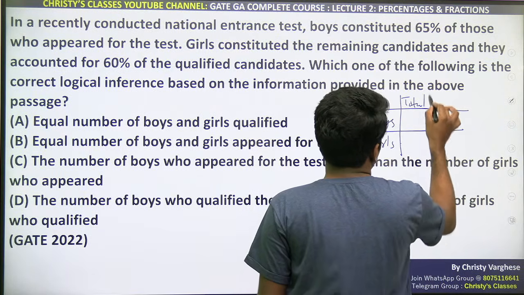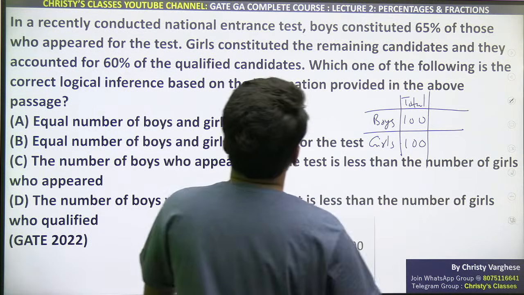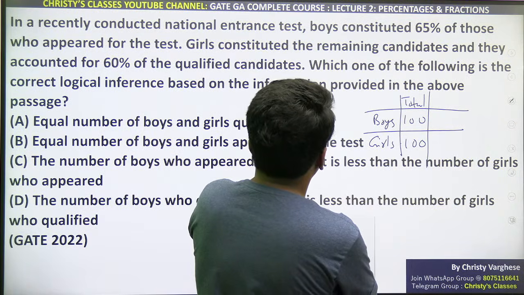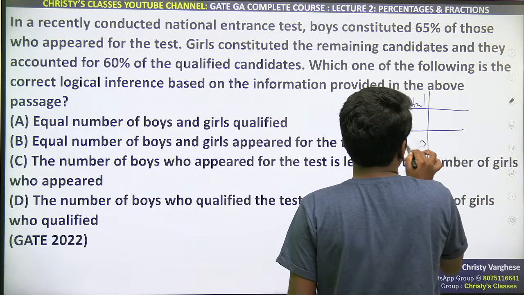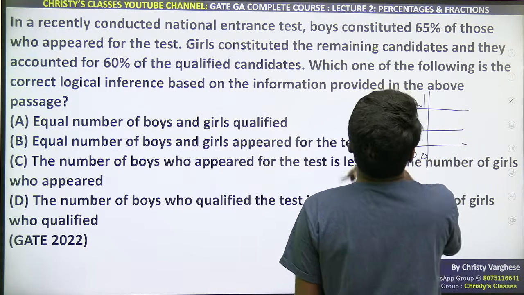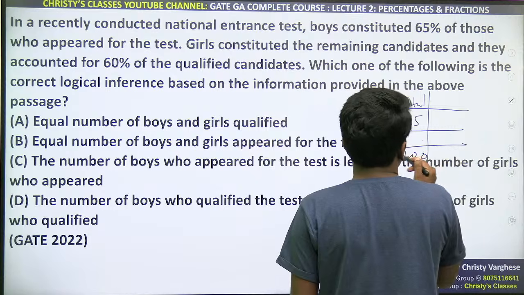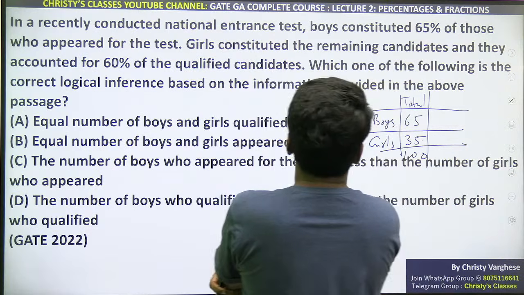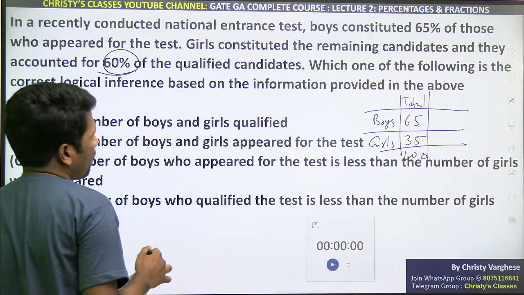Total boys kitna hoga, 100 assume karo. Total girls bhi 100. Just imagine total boys and girls are 100. Sorry, not 100 each, total is 100 you assume. I made a mistake. Boys and girls together, if it is 100 people, total 100 people. Question says 65% was boys. So 65 out of 100, remaining 35 will be girls. Girls constitute remaining candidates and they accounted for 60% of the qualified candidates.